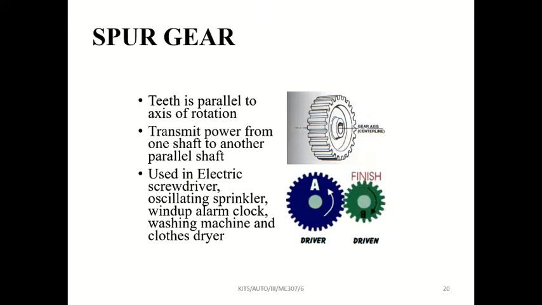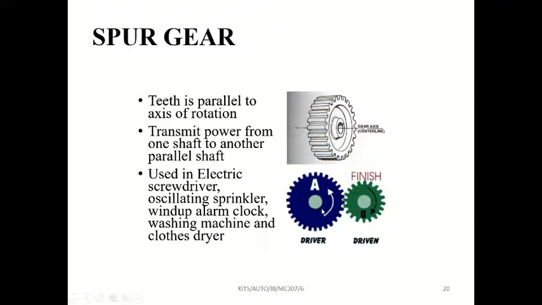Spur gear, it is the simplest gear. First of all, they found this spur gear only. Later, based on the application, they started to change the angle of the teeth, and they found a lot of gear types, helical gear, like those things. But initially they had these simple gears. Here the teeth will be parallel to the axis.